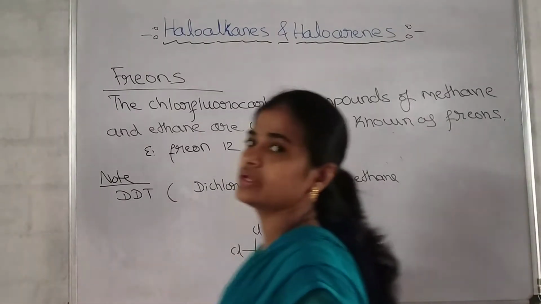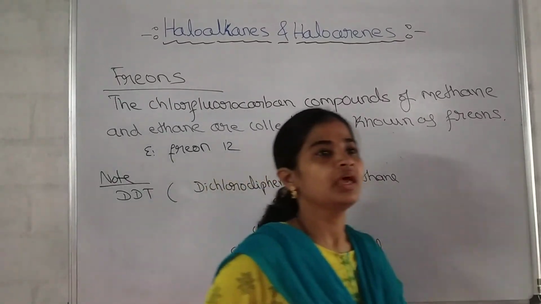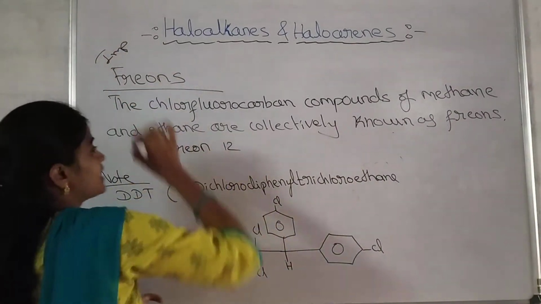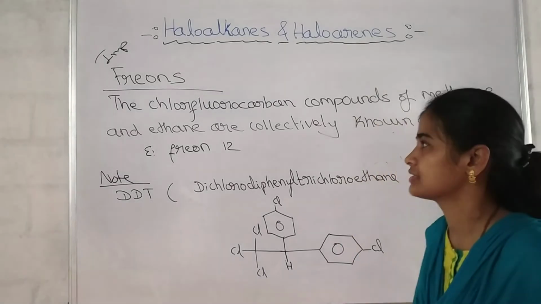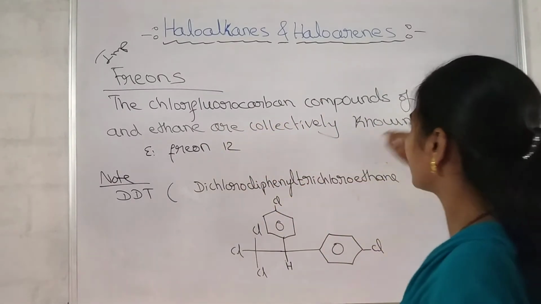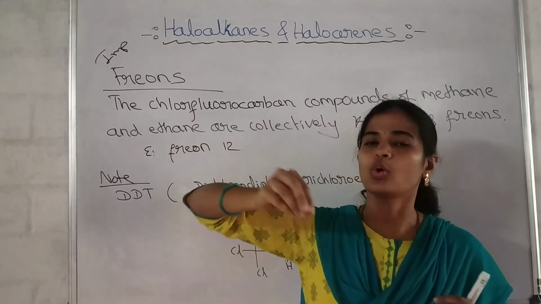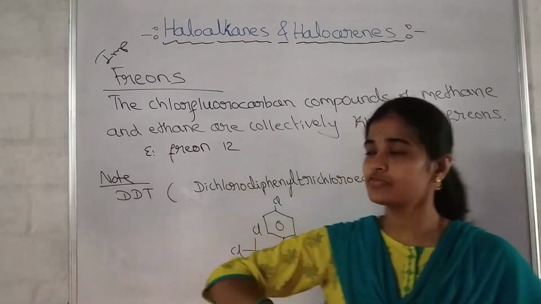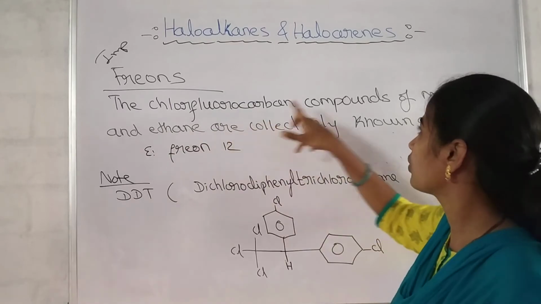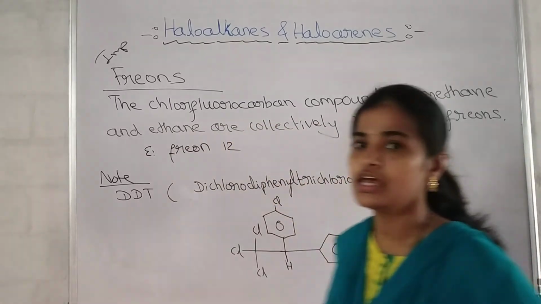Okay, next one discussed in haloalkanes and haloarenes is freons. In a 1 mark question they had asked it once, they had asked the definition. What are freons? The chlorofluorocarbon compounds of methane and ethane are collectively known as freons. Means in the hydrocarbon chain, chlorine and fluorine both are present. If so, those are known as freons.